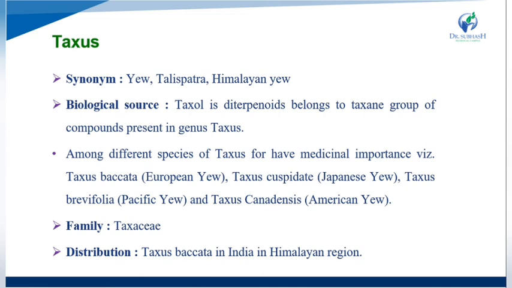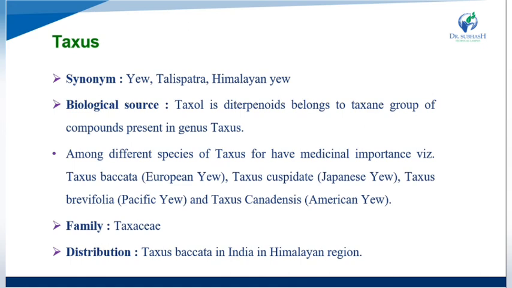Among the different species of medicinal importance are Taxus baccata, European Yew, Taxus cuspidata, Japanese Yew, Taxus brevifolia, Pacific Yew, and Taxus canadensis, American Yew. Its family is Taxaceae.